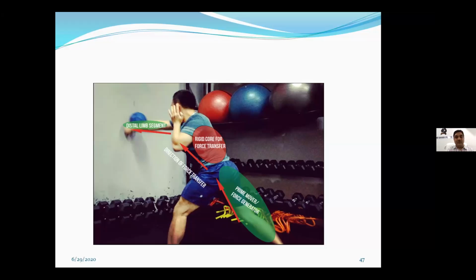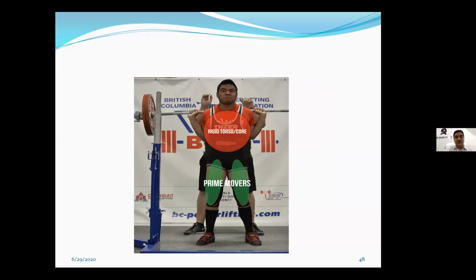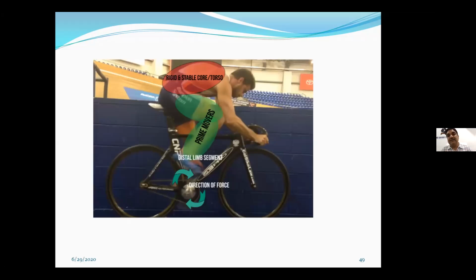Another example, this person is also generating the force by squatting down, and it is being transferred to the upper body for the lifting of the weight. If you take another, now see this cyclist.